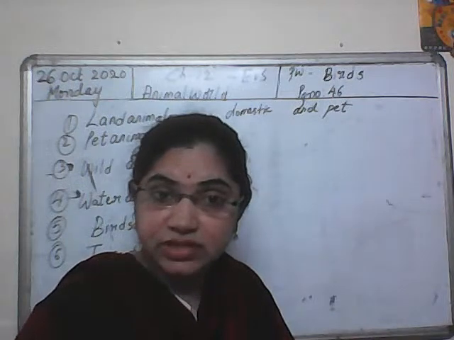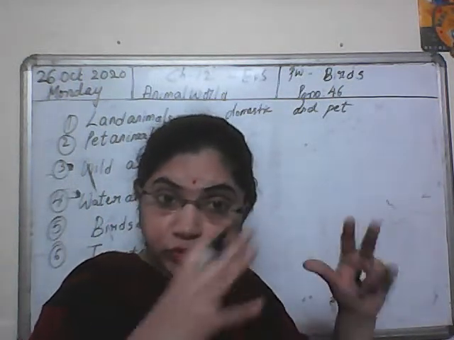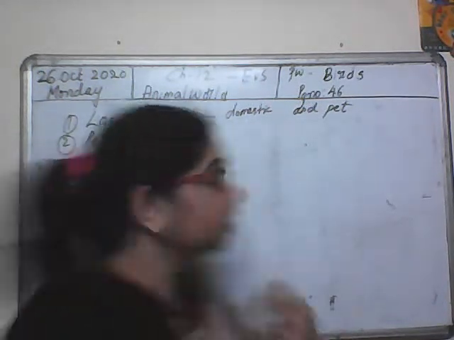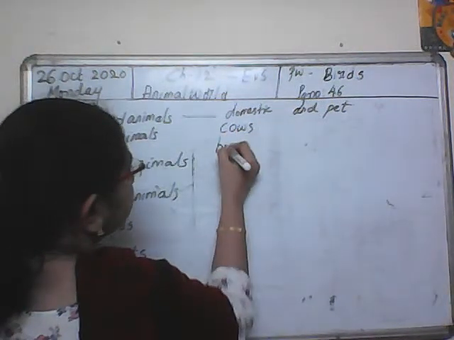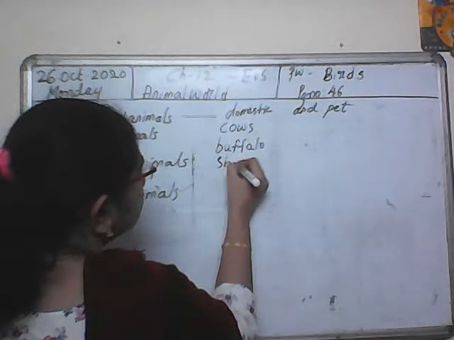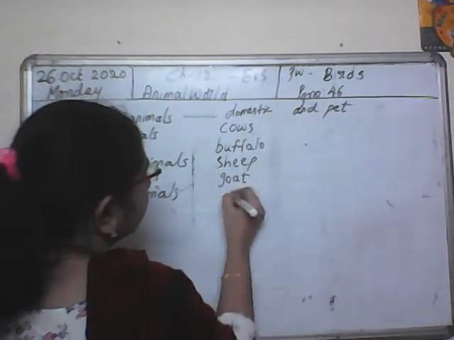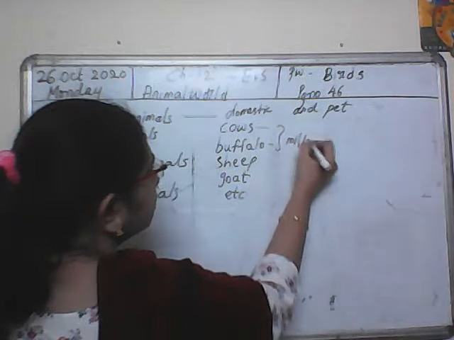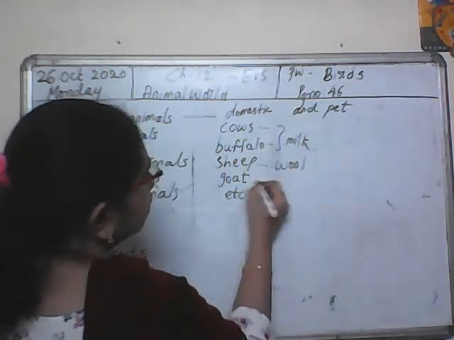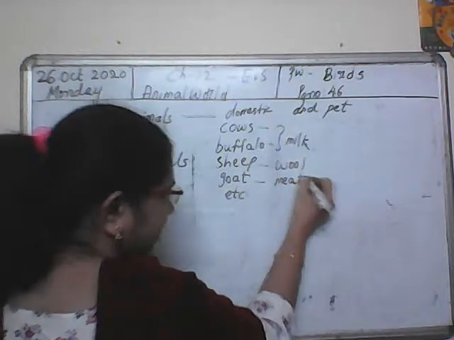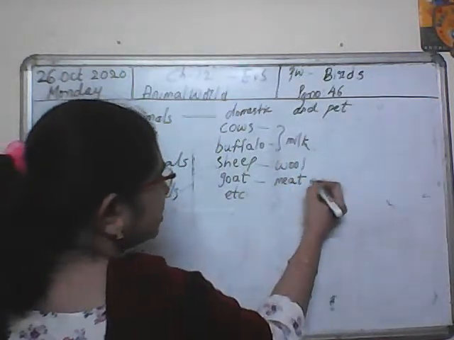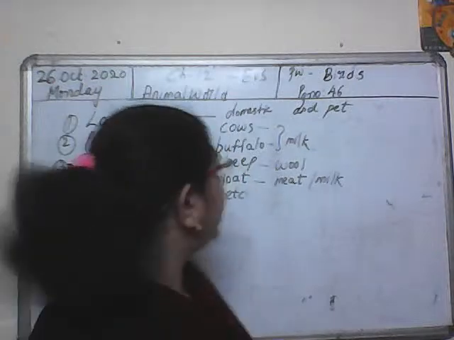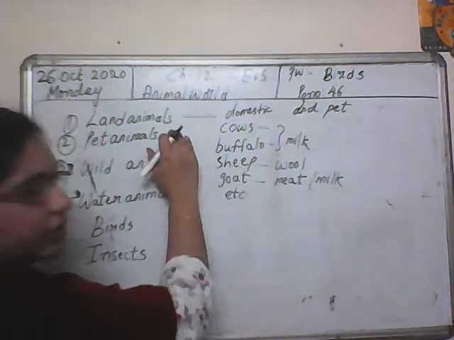Domestic animals are animals which we keep on a farm, and they give us useful things, like cows, buffalo, sheep, goat, etc. Cows and buffaloes give us milk, sheep gives us wool, goat gives us meat and even milk. All these animals live on land only.